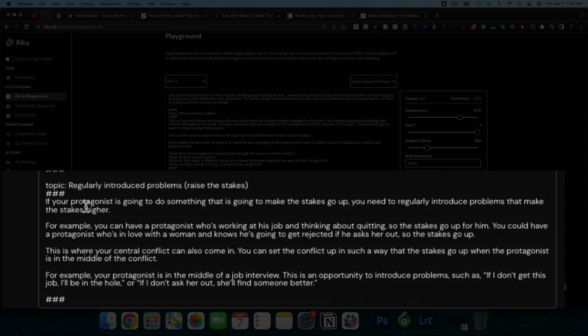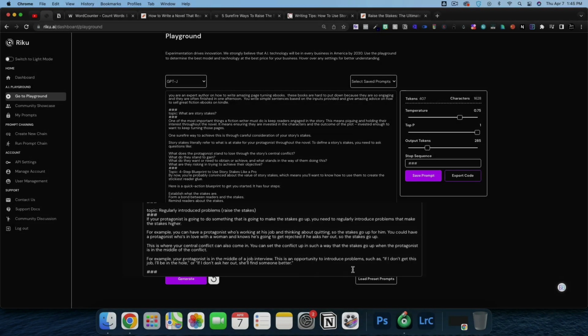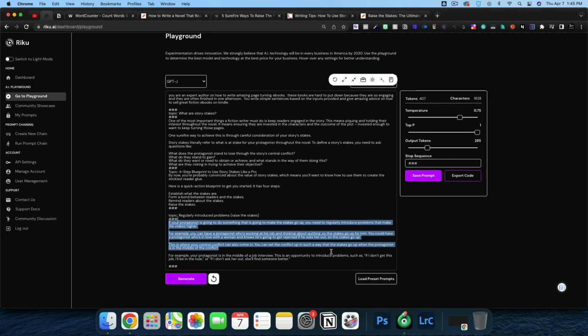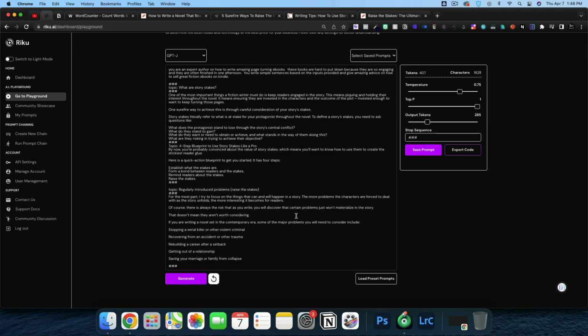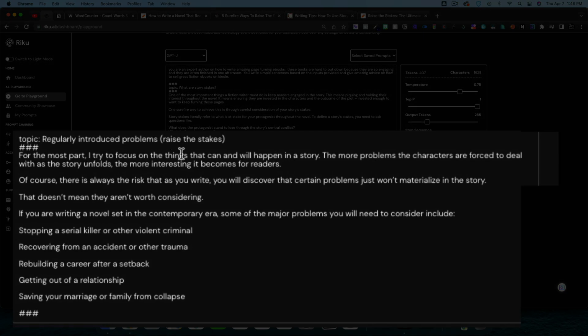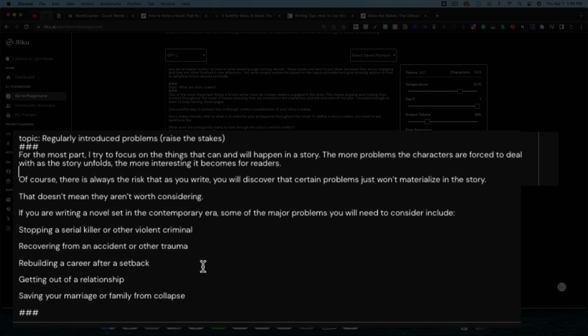If your protagonist is going to do something that is going to make the stakes go up, you need to regularly introduce problems that make the stakes higher. For example, you can have a protagonist who's working at his job and thinking about quitting, so the stakes go up for him. I don't like those examples, but it's definitely writing about what we needed to write about. For the most part, try to focus on things that can and will happen in a story. The more problems the characters are forced to deal with as the story unfolds, the more interesting it becomes.